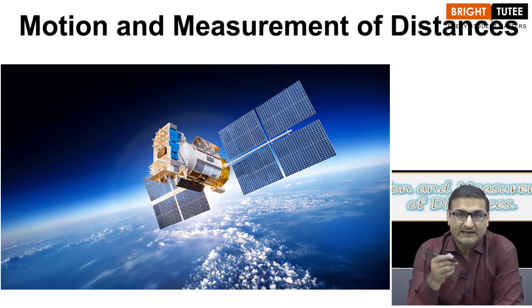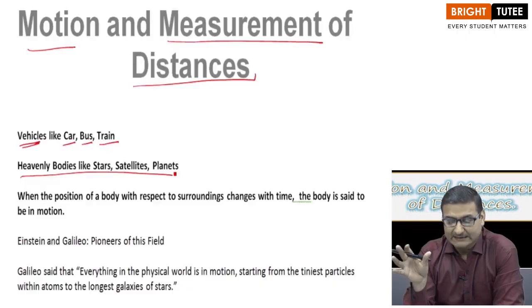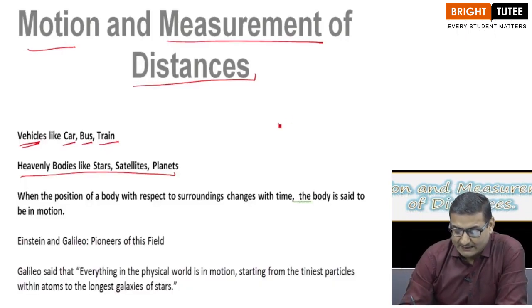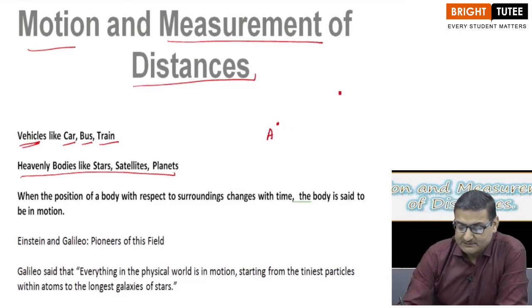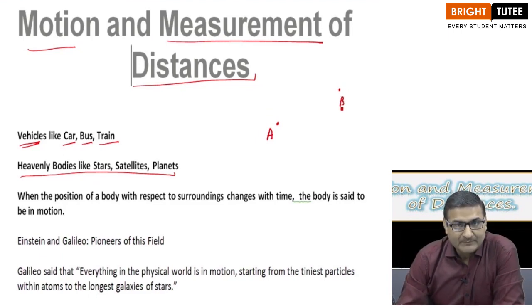For example, if I am looking at a person, and I am standing here, this is my position A. I see a person who is at a particular position, let us say it is at B, right?